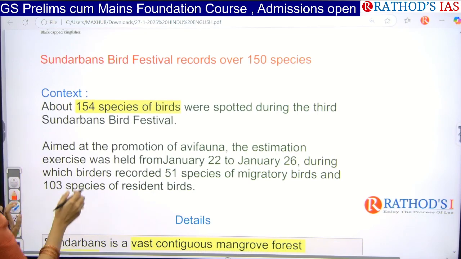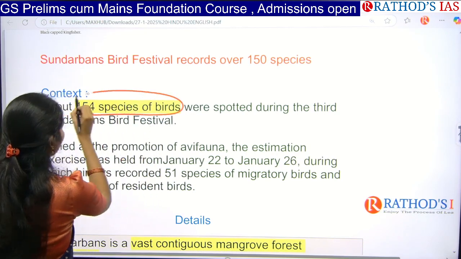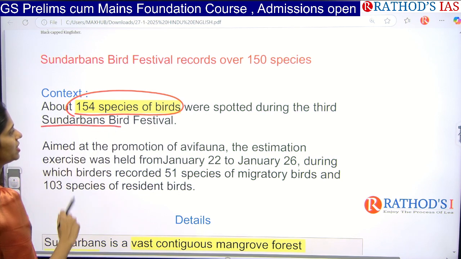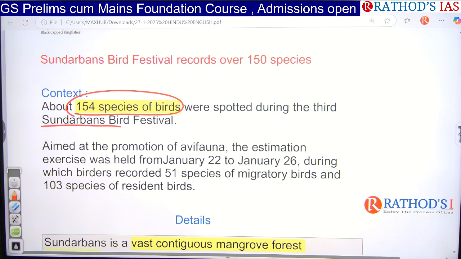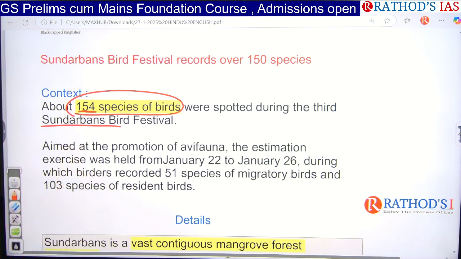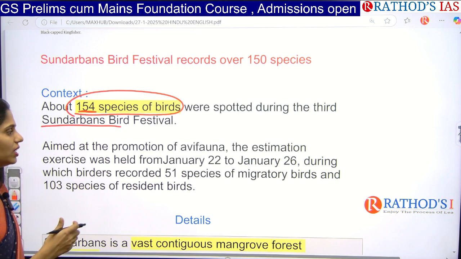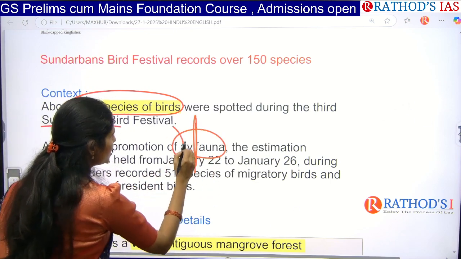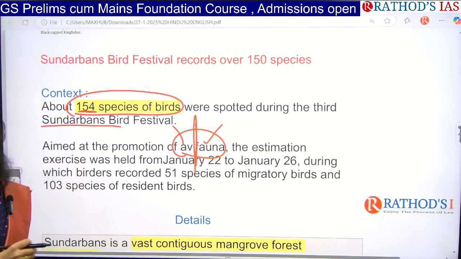About 154 species of birds were spotted during the 3rd Sundarbans Bird Festival. Recently in the Sundarbans they held this bird festival, and around 154 species of birds were spotted. The important aim of this bird festival is to count the avifauna. Avi means birds, okay, so they are counting the number of bird species.